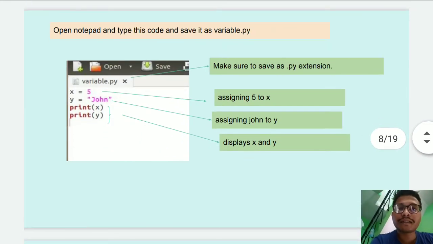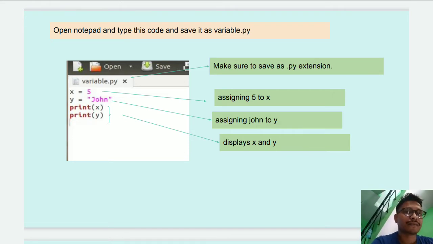Now let's take a simple example. Firstly, we are defining variables x and y. Then we are assigning values to the variables: x is equal to 5, and y is equal to John, that is, a string. Then we print the values of x and y. Here we use print x, which prints 5, and print y, which prints John.